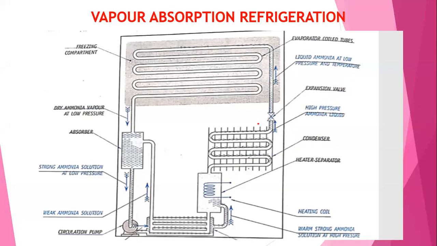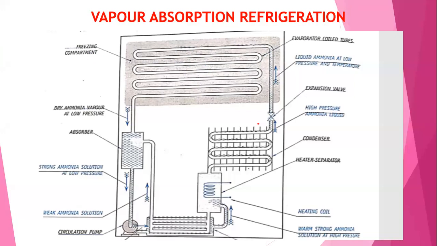Due to this process, the heat is extracted from the material kept in the freezing compartment. All of you observe here. This is the back side of the refrigerator, and on the front side you have the freezing compartment, where you can keep food items, medicines, liquids and drinks. So you can keep the items for a long time without decaying in the refrigerator. That is the advantage of a refrigerator.